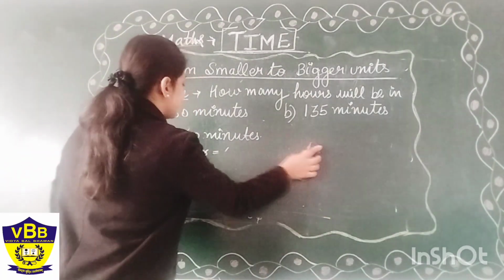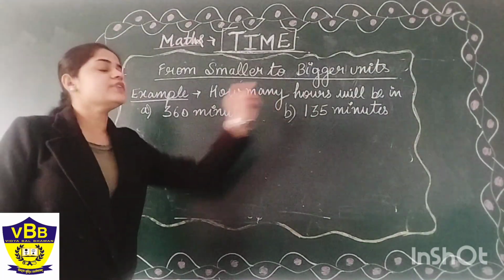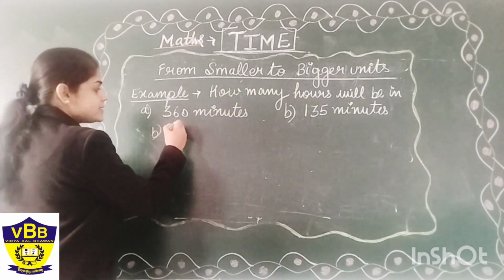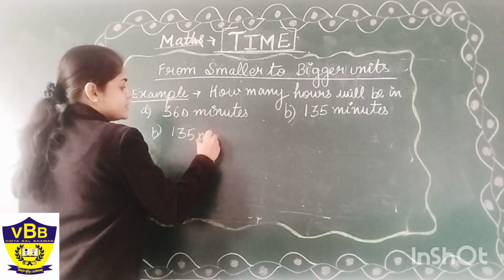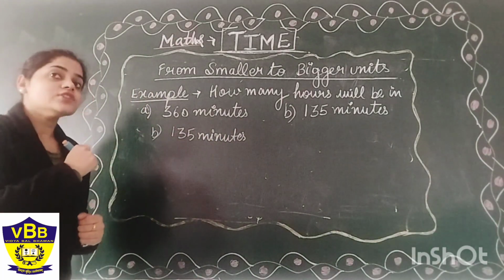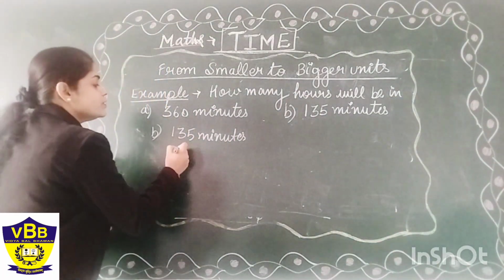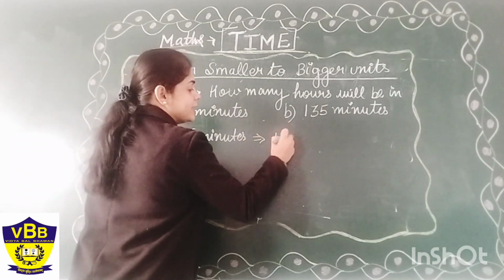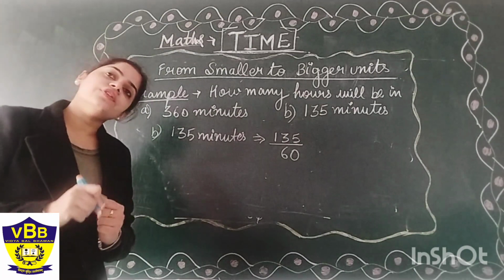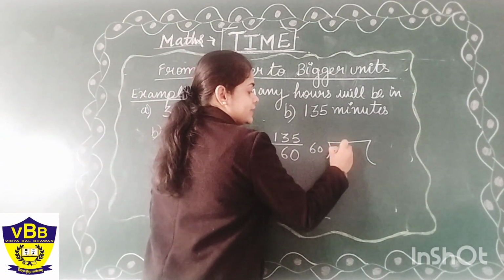Let us do another example. What is our another example? How to convert 135 minutes into hours. Let us see this. It is 135 minutes. So as we know that 1 hour equals 60 minutes, so 1 minute will be equal to 1 upon 60 hours. So we will simply divide it with 60. How to divide 135 with 60? We will do the simple division, that is 60 into 135.